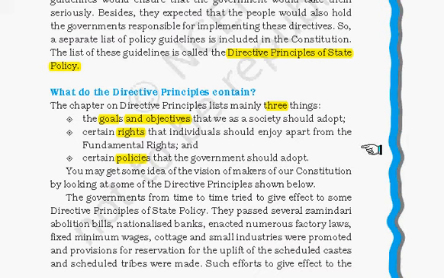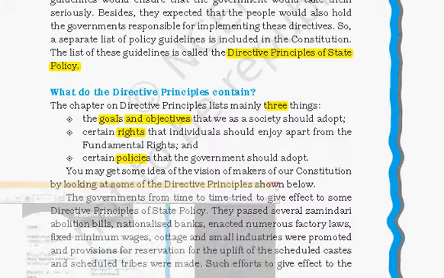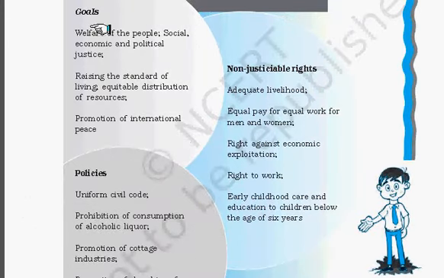And at the same time we can divide them on the basis of the ideologies on which they were formed. First one is Gandhian ideology, then social and liberal ideologies. So here is the chart in which we can see directive principles. On the basis of goals, there are some societal goals like raising standard of living or equitable distribution of resources, promotion of international peace.